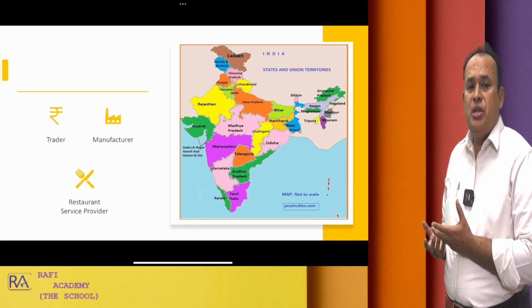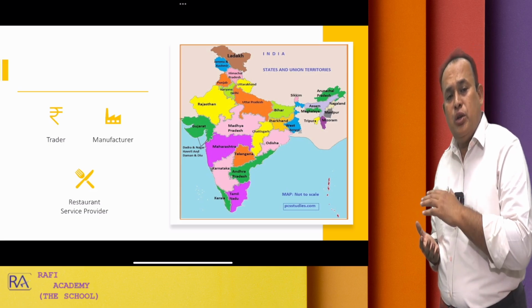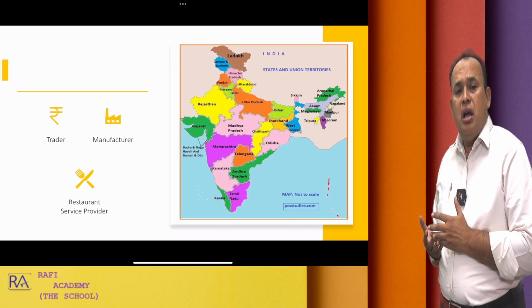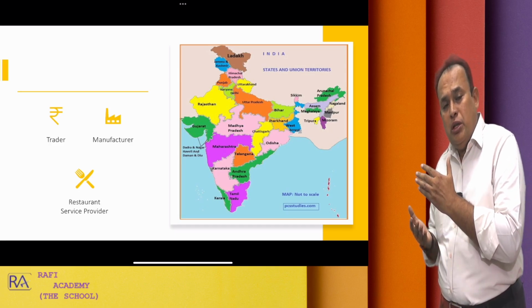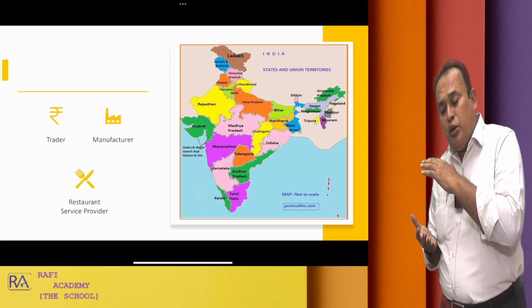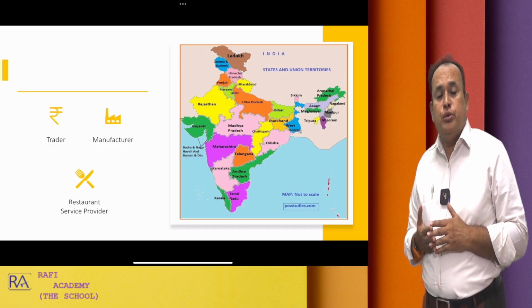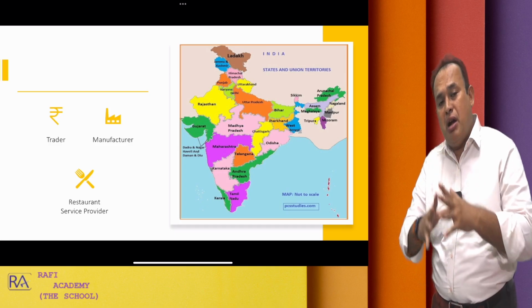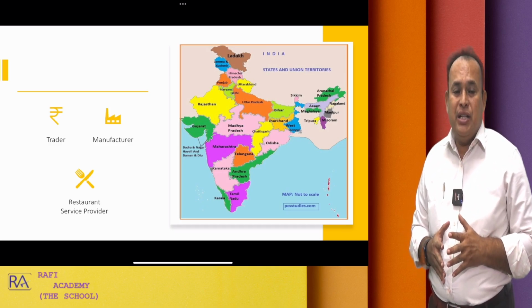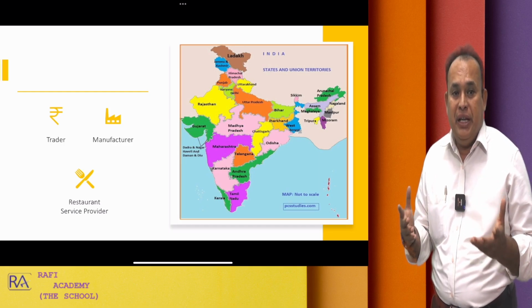Of course, here India includes not only the boundary lines but also the surface of the sea up to 200 nautical miles, which we call the deemed territory of India.